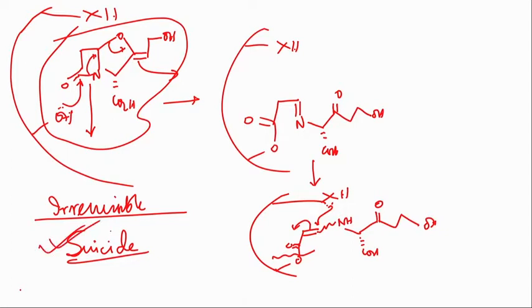So, this is the mechanism, and all the penicillin sulfones I mentioned, tazobactam or sulbactam, they all work on this principle: the beta-lactamase comes, attacks, this opens up and that goes out.